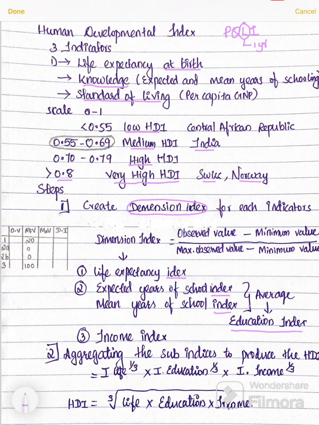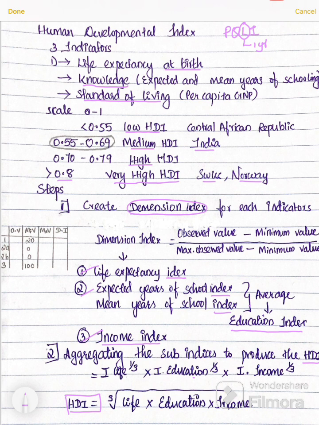Then the third index, standard of living. When we put in the formula of dimension index, we may get income index. So the aggregation of these three indexes can give human developmental index. So index of life 1/3 and index of education 1/3 and index of income 1/3. So cube root of life into education into income. This is the main formula for human developmental index.